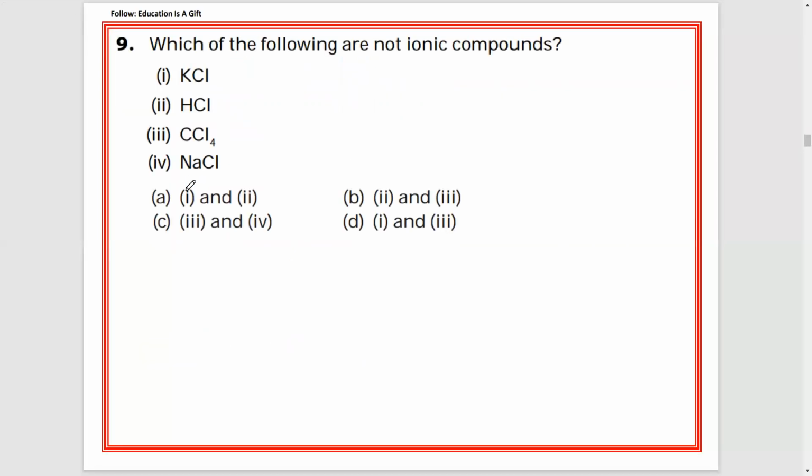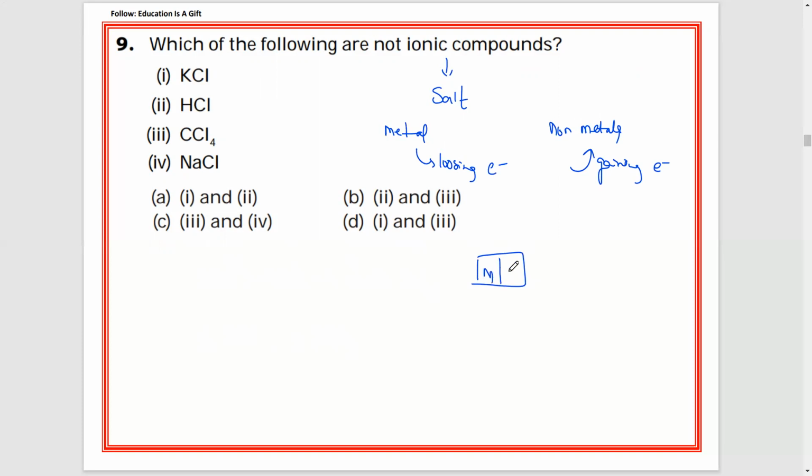Number 9. Which of the following are not ionic compounds? You see, what is meant by an ionic compound? Simply to say, salt. How are salts formed? Metals will be losing electrons. Non-metals will be gaining electrons. Now, if you observe, ionic compounds, simply to say salts, have two parts.